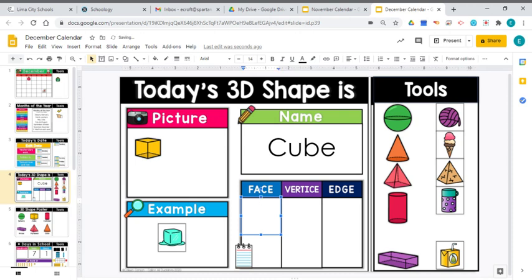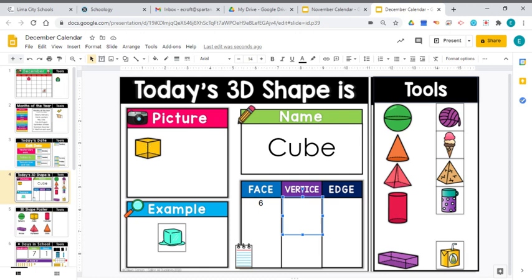6, that's way too small. Let's make that bigger. All right. There we go. 6. And then the vertices are where the sides meet. Now, in a 2D shape, it was the corners. But in a 3D shape, it's not 2 sides that are meeting. It's 3 sides that are meeting.